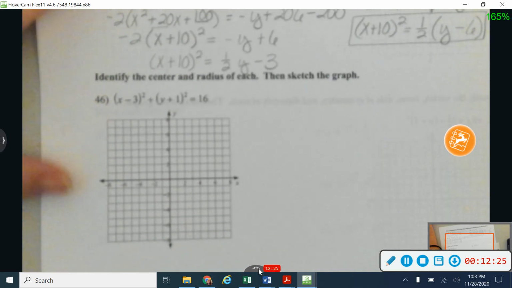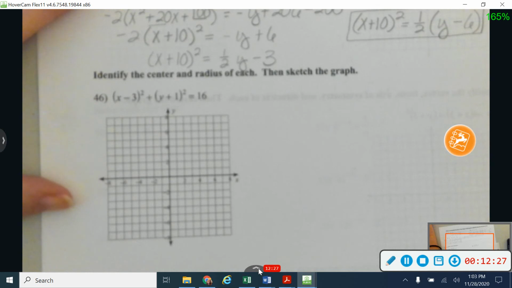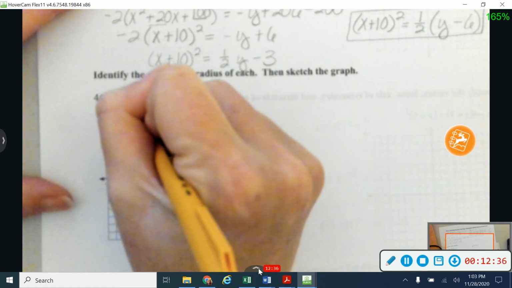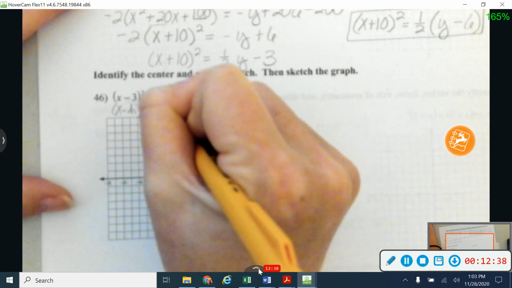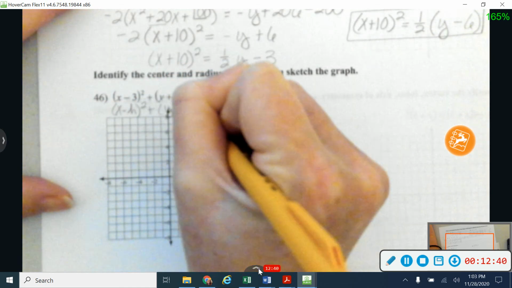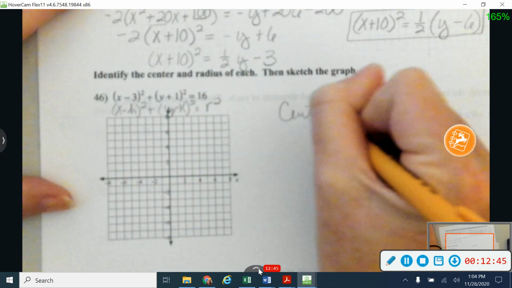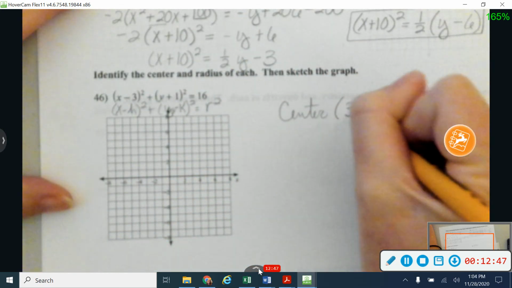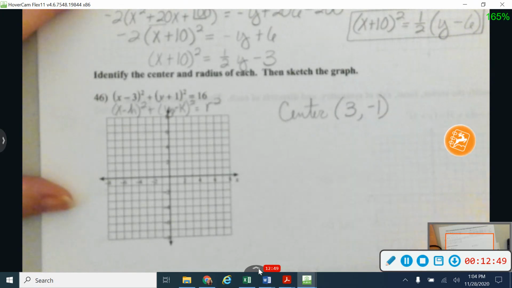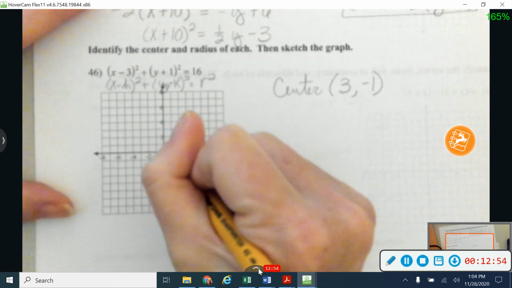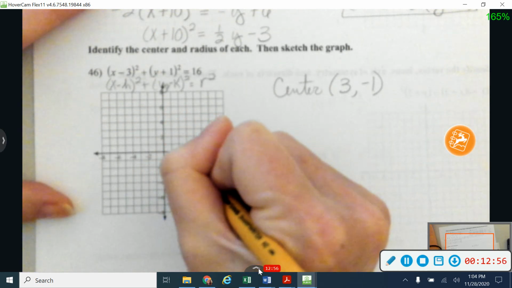Okay, now let's get into some graphing. So the first thing I need to know is what kind of shape this thing is. This one's going to be a circle since I have the x minus h squared. Let me write this equation down in here again. Plus y minus k squared is equal to r squared. So first it asks me to identify the center. And the center on this one is going to be 3, -1. Again, opposite sign from what's inside there for h and k. So 3, -1 is right here.